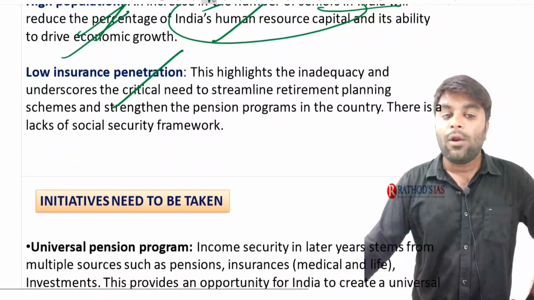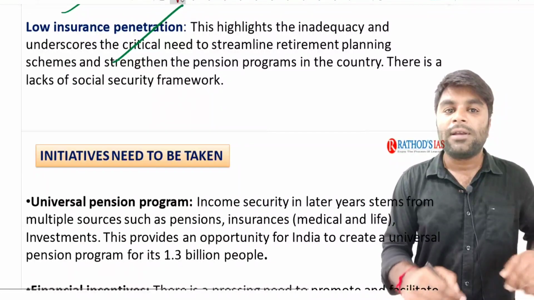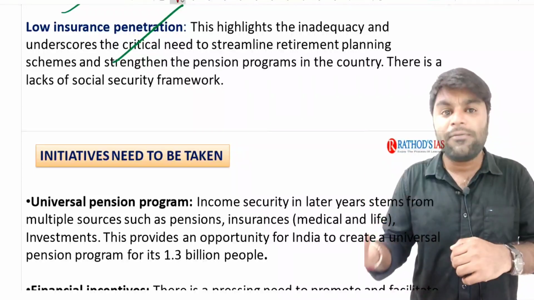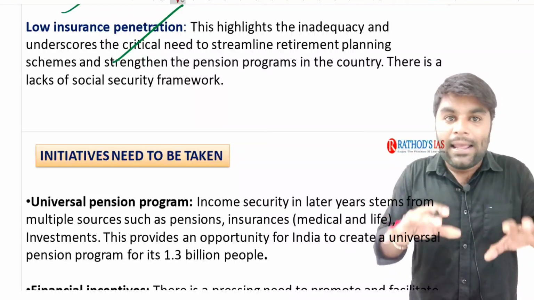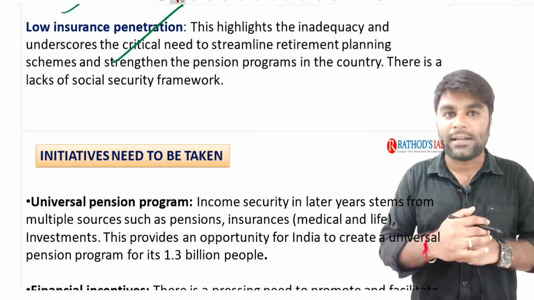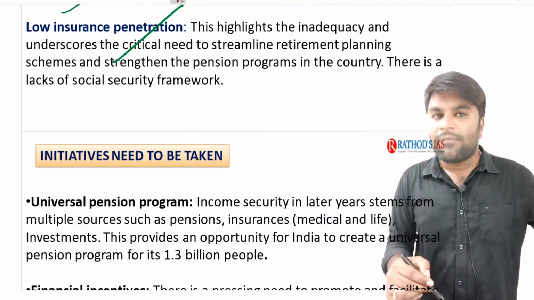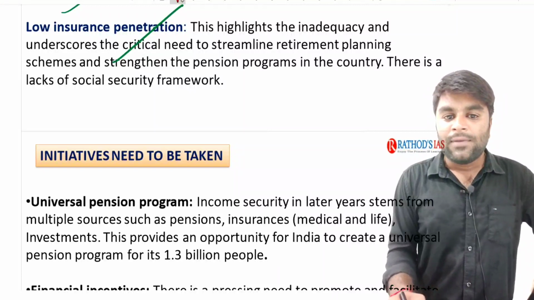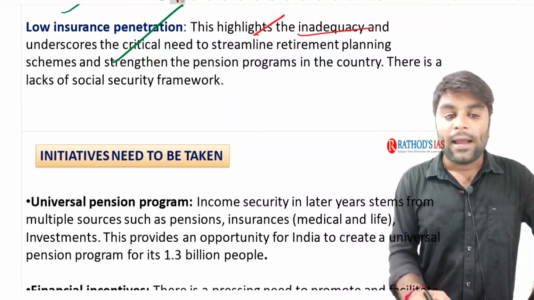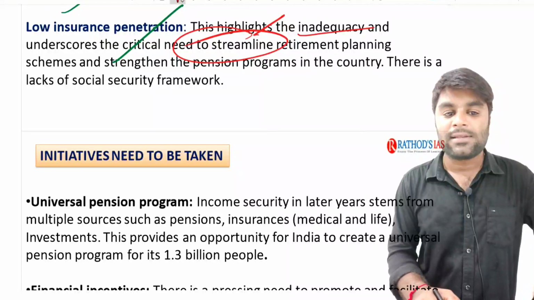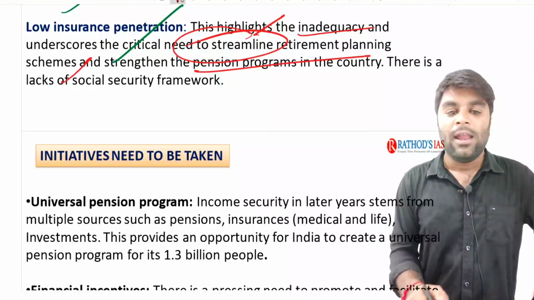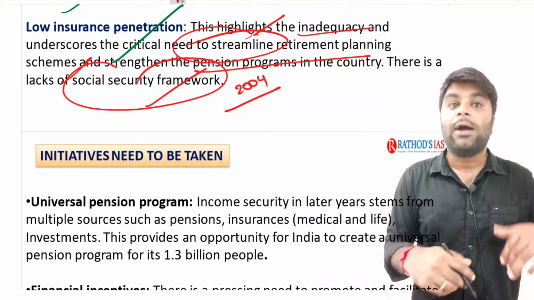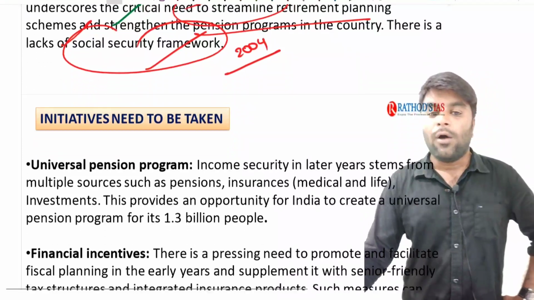Next, we have very low insurance penetration. Now, in foreign countries, if you ask someone, they might have their personal insurance, they might have different kinds of insurance for them. But unluckily in India, we don't have enough penetration of the insurance sector, right? Except for the vehicles, motor vehicles. See, personal insurance is not a great thing in India. This highlights the inadequacy and underscores the critical need to streamline the retirement planning schemes and strengthen the pension programs in the country. There is a lack of social security framework. You know, even after 2004, we don't have pensions for government retired employees. Right? Now, this is the situation, guys.